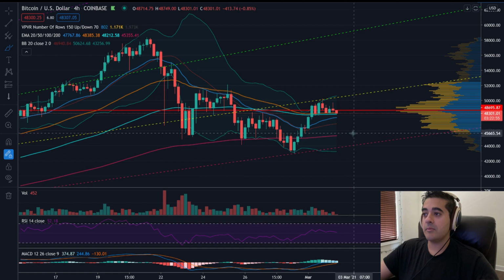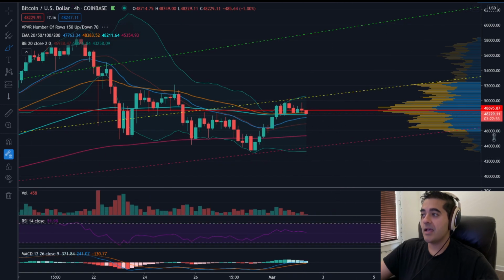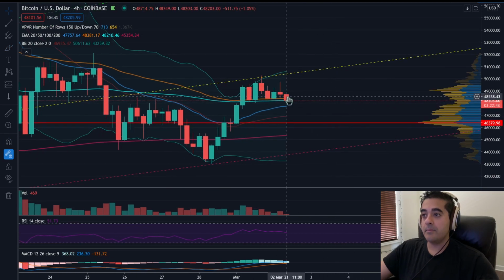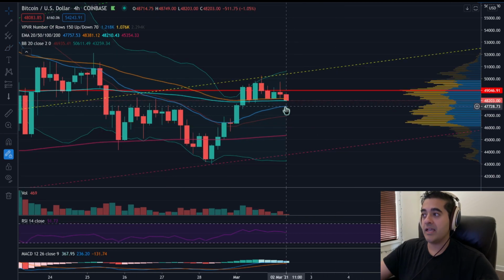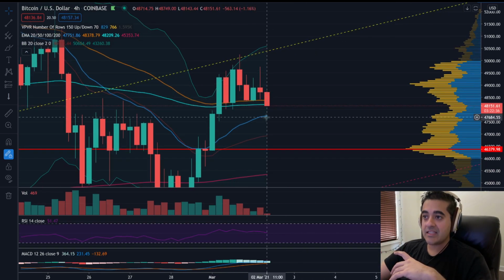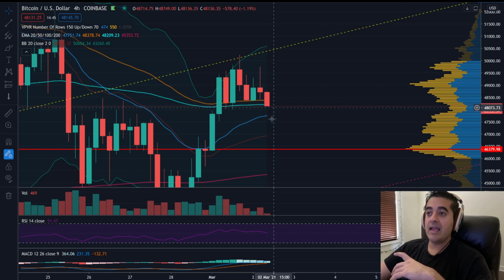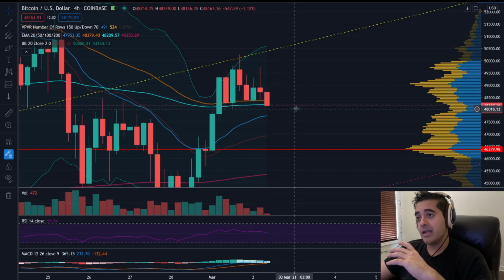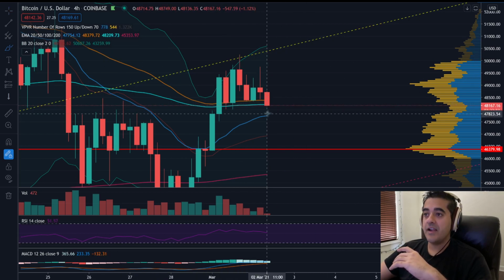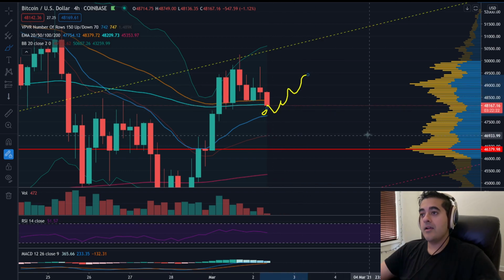And the good thing with Bitcoin now is that even if it drops, what we really want to see is, if we get a drop, is Bitcoin going to get support at that 20 exponential moving average? It sits right now at 47,700. So if Bitcoin drops from where it is now, as long as we see it get support on this blue line, and it continues to follow the blue line and trade with it, or bounce off of it and go up, then that's a very bullish sign. So if you see a drop like that, and then you see a move up, very bullish.